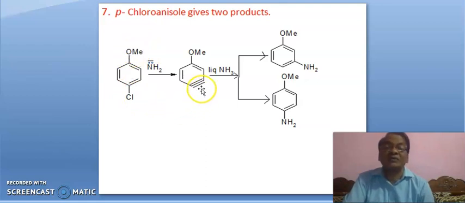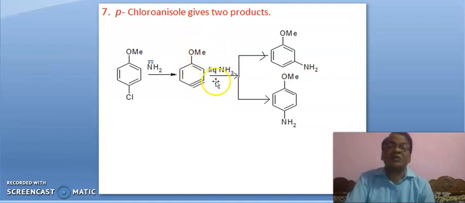Okay, suppose triple bond is here, and if liquid ammonia is there, that ammonia can attack either at this or at this, and both positions are equally favorable. The chances of ammonia attacking either here or here are almost equal, because this position is very far from the methoxy.